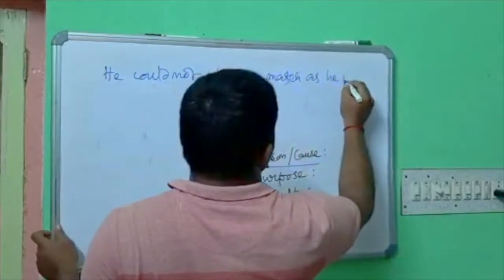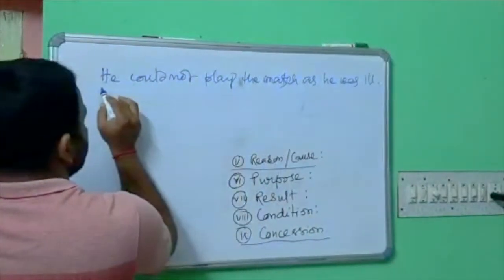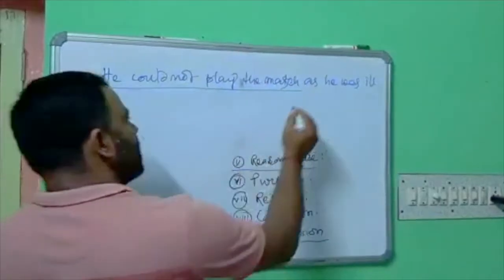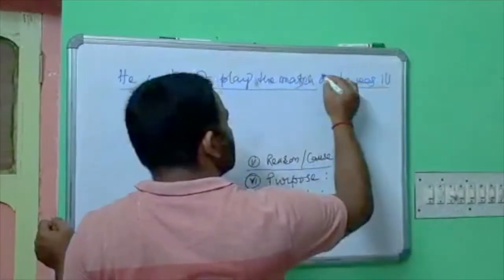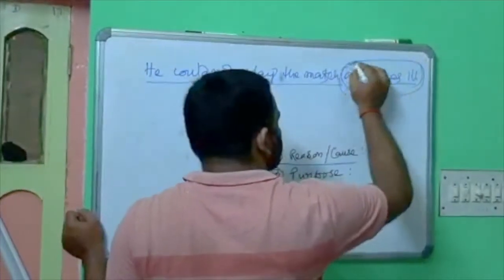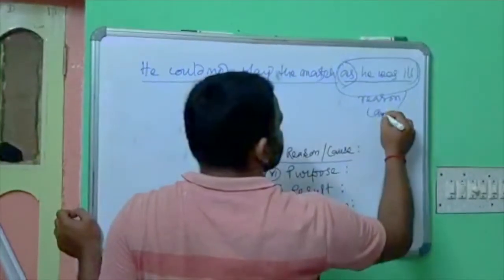As he was ill, he could not play the match. That means here he is unable to play the match, and the reason is he was ill. Here the linking word is as, and this is the adverbial clause of reason, clause of reason or cause.